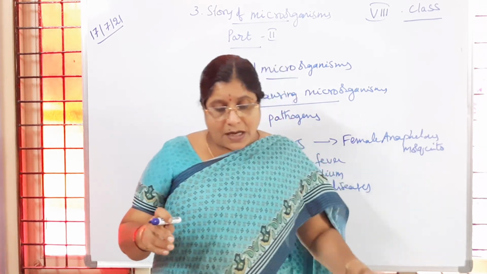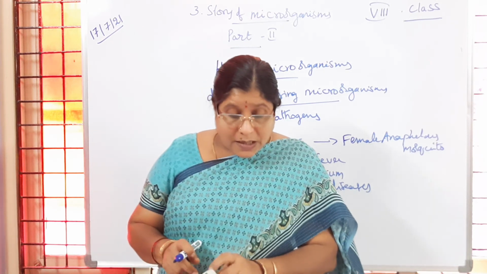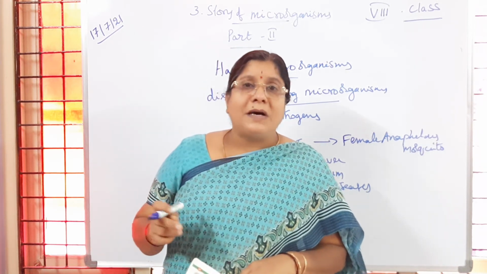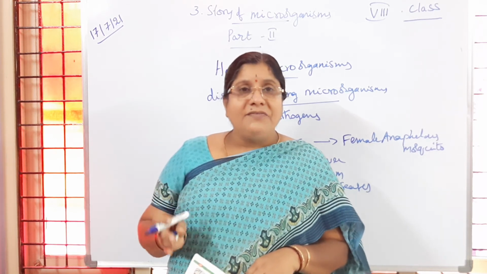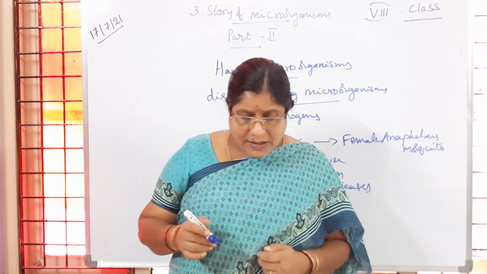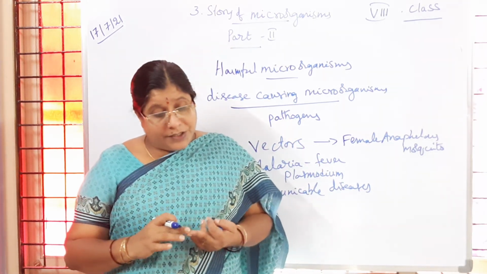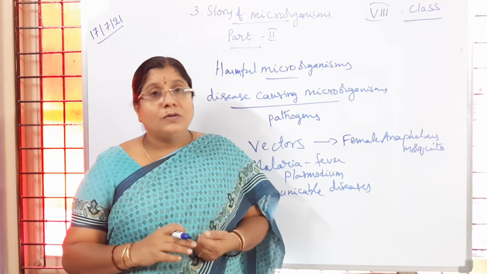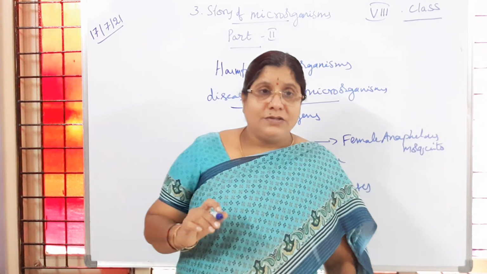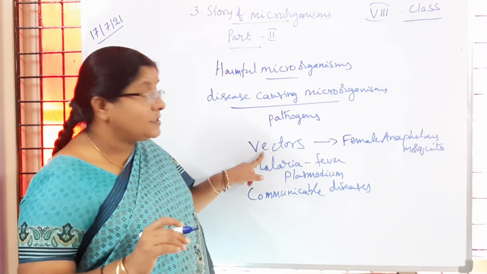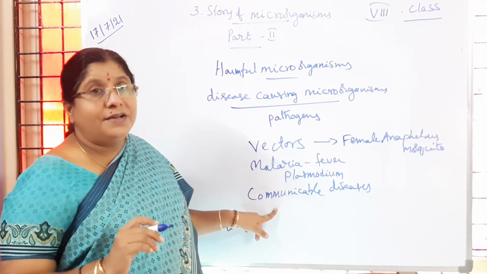So such diseases are called communicable diseases, and they spread from person to person through the things which are used by the infected persons. Is it clear to children? So common cold, conjunctivitis, tuberculosis, flu, all these are examples of communicable diseases. So I hope you understood the vectors, pathogens, communicable diseases. Is it clear to children?